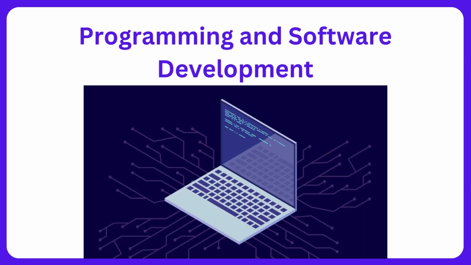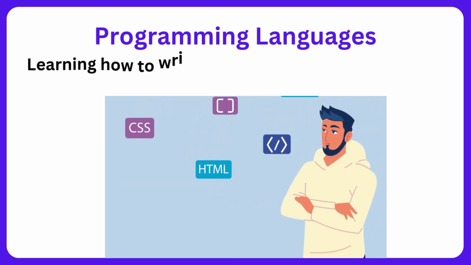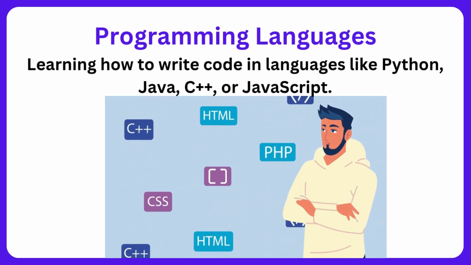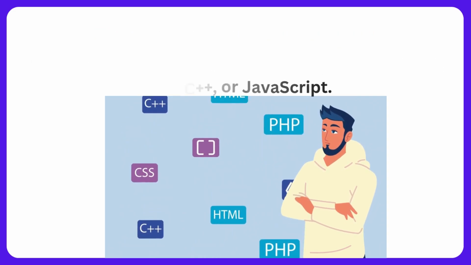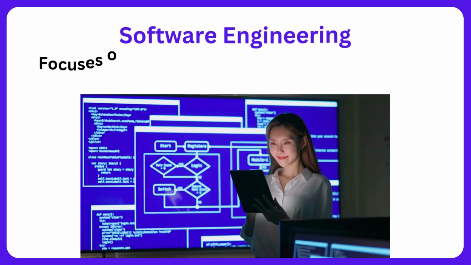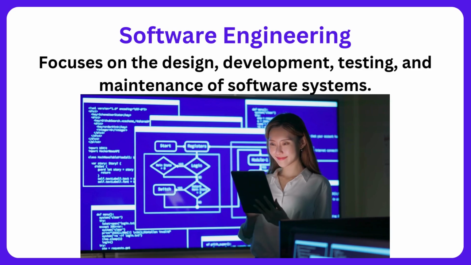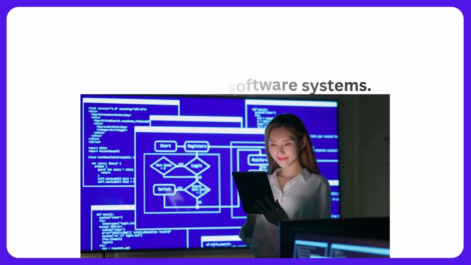Programming and software development. Programming languages: learning how to write code in languages like Python, Java, C++, or JavaScript. Software engineering focuses on the design, development, testing, and maintenance of software systems.